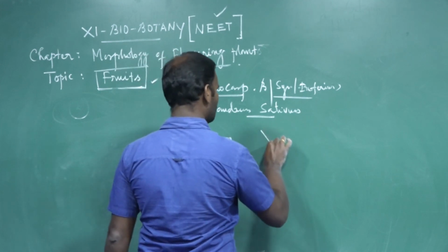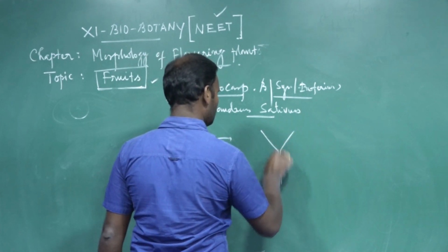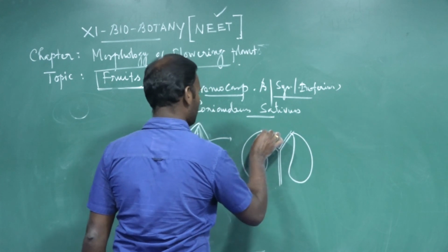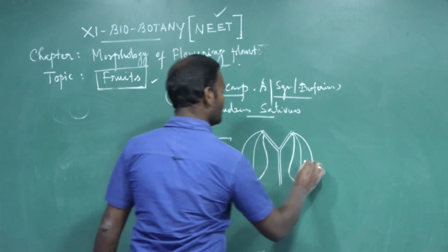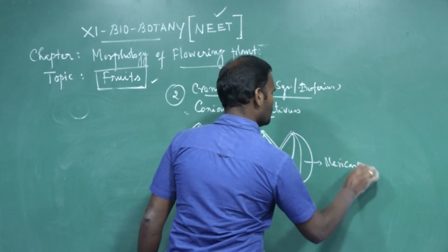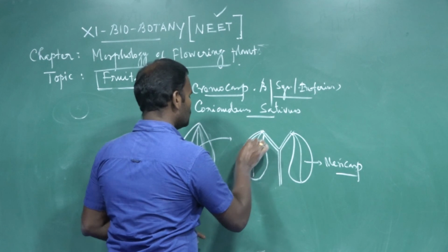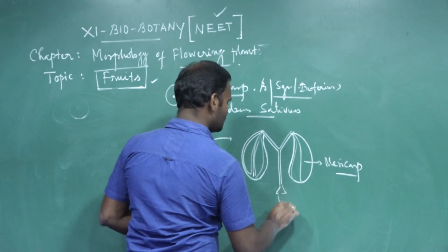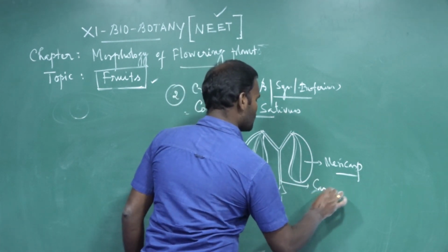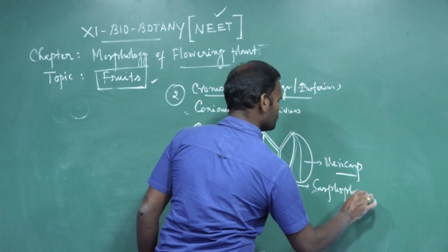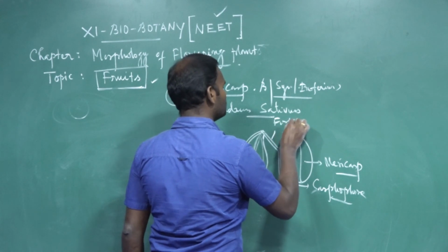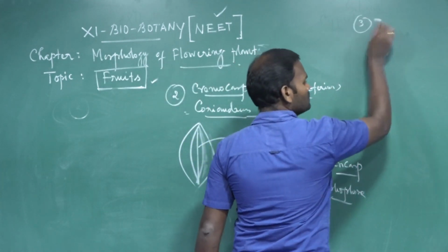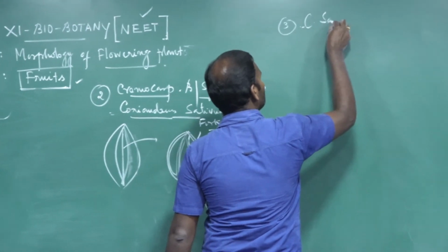The fruit dehisces into two mericarps, two one-seeded portions. The mericarps are attached by a stalk called the carpophore. For example, Coriandrum sativum.